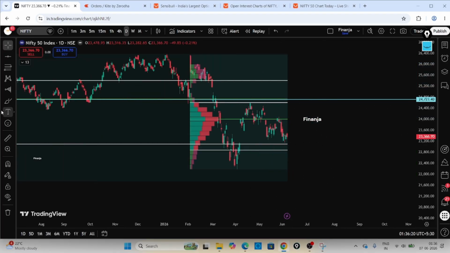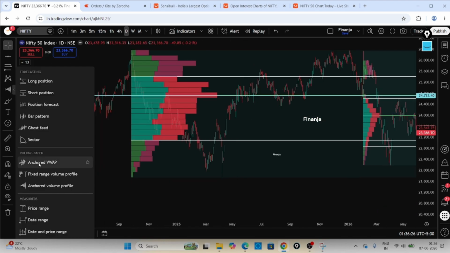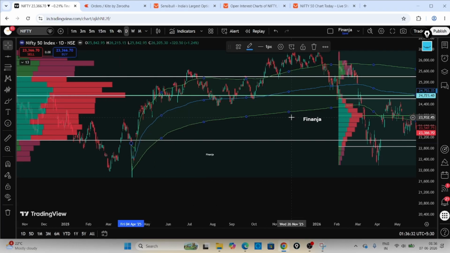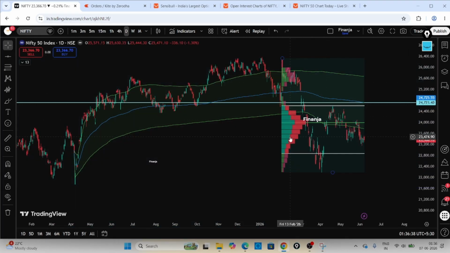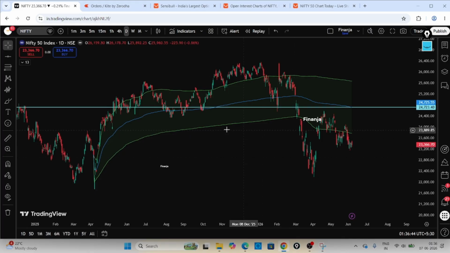One more thing I wanted to show. This is one more, anchored VWAP. VWAP, you know, right? I think most of you will be using VWAP. You can see from this swing I have taken. I will just delete this one, not to confuse you. So from this point I have taken the anchored VWAP. You can see it here.